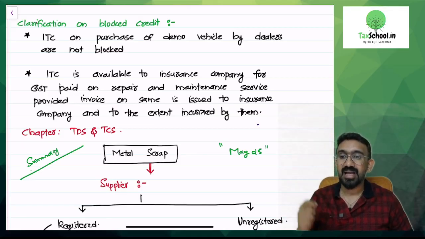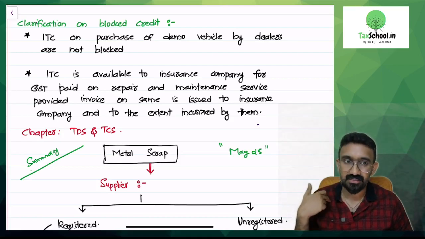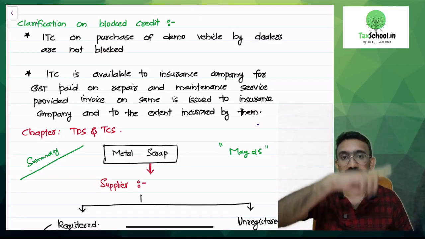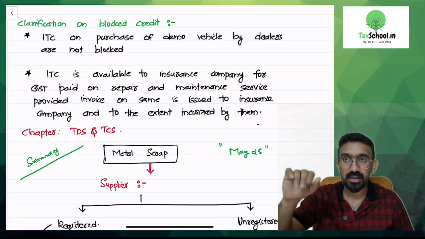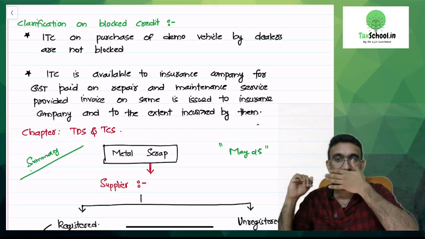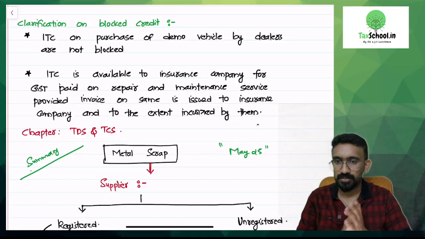No, because the service and repair and maintenance bill is given in the name of the customer, not the insurance company. So when the service center is directly giving the bill to the insurance company, in the bill, customer name should be insurance company's name and insurance company should pay for that, then only they can take the input tax credit is the clarification. I hope this is clear to you.